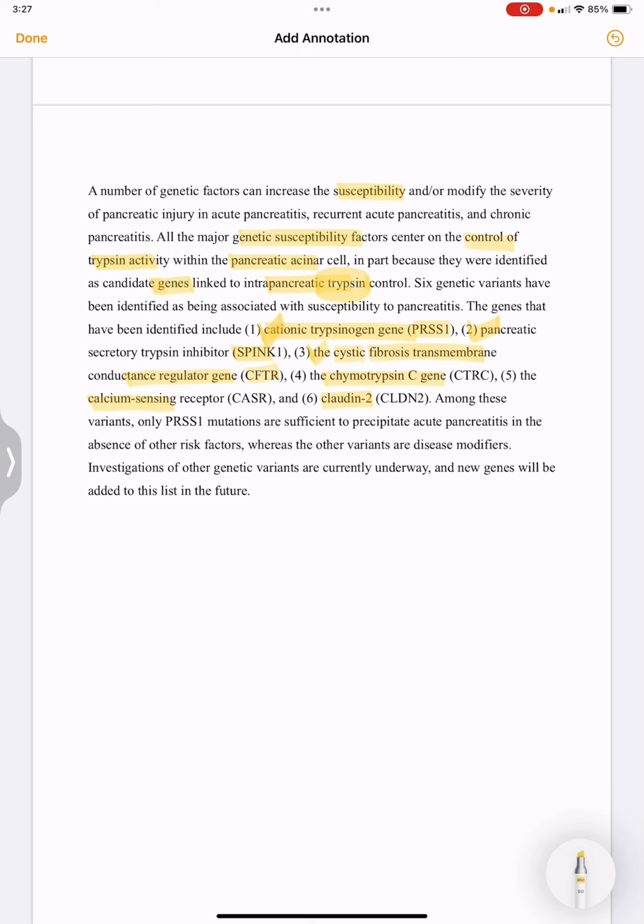Among these variants, only PRSS1 mutations are sufficient to precipitate acute pancreatitis in the absence of other risk factors, whereas the other variants are disease modifiers. Investigations of other genetic variants are currently underway and new genes will be added to the list in the future.